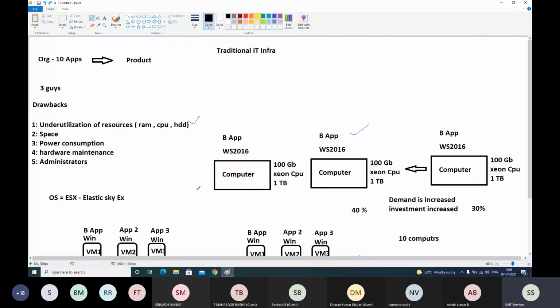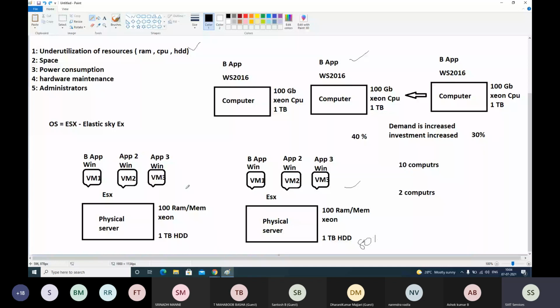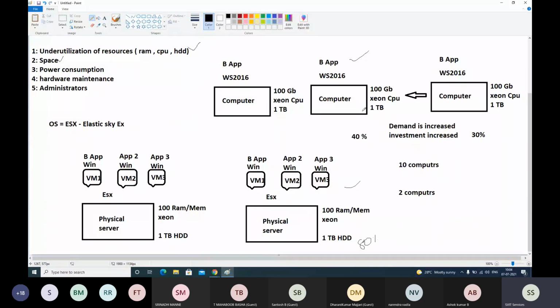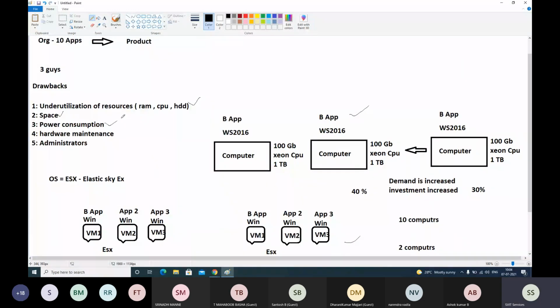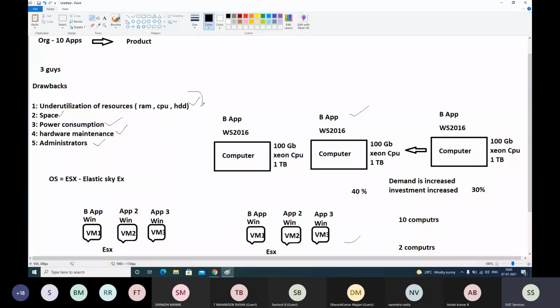Now we'll come to space. Here we were using 10 physical computers, here we are using only 2 physical computers. Obviously, we will occupy less space. Power bill for 10 computers, direct power plus air cooling power, versus power bill for 2 computers, obviously reduced. Hardware failure chances on 10 computers versus on 2 computers, obviously reduced. Number of administrators to take care of 10 computers versus 2 computers, obviously reduced. So we can overcome all these problems with this solution.